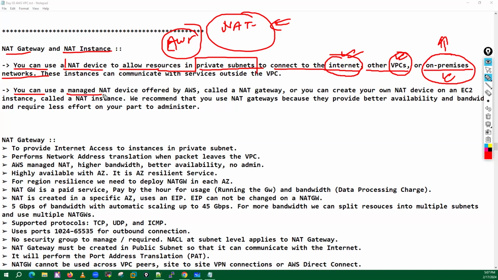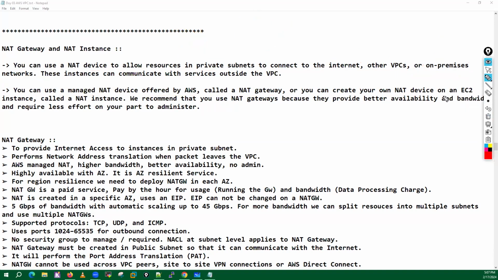You can use a managed NAT device offered by AWS called NAT gateway, or we can create our own NAT device on an EC2 instance. So we have two ways to configure this netting. Either we can use the NAT gateway, which is a device controlled and managed by AWS itself. The second is the AWS NAT instance, where we configure one of the EC2 machines to act as a NAT device.